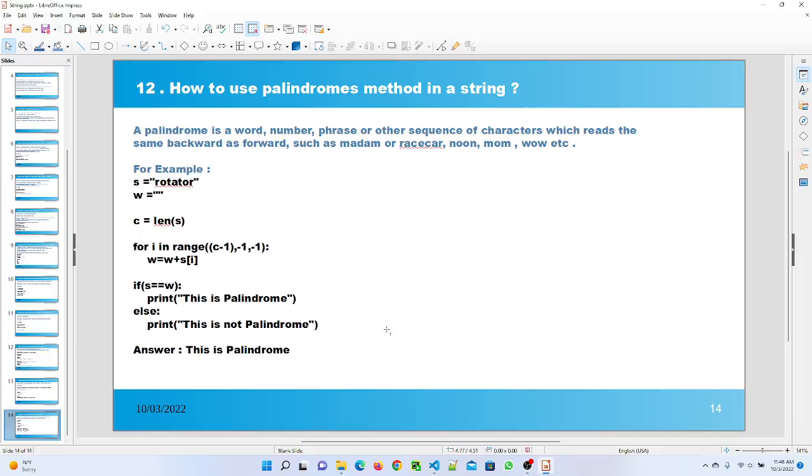So here I mention the example, rotator. First I find out the length of my string, and then I use the for loop with the range function, and then I check whether it is a palindrome or not. After executing the program, it shows the word is a palindrome.